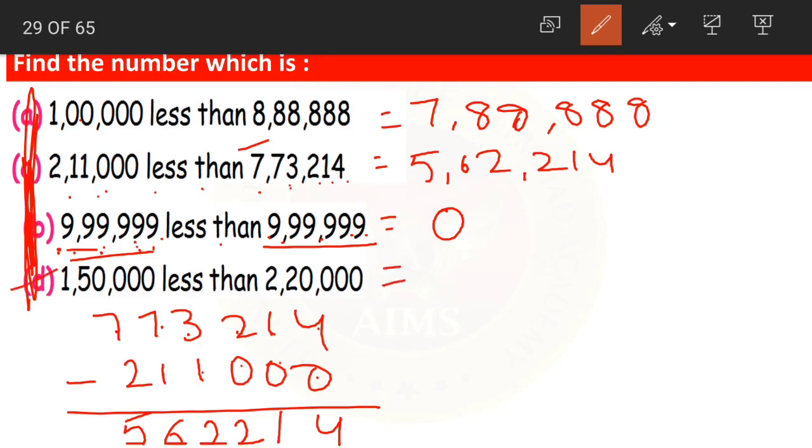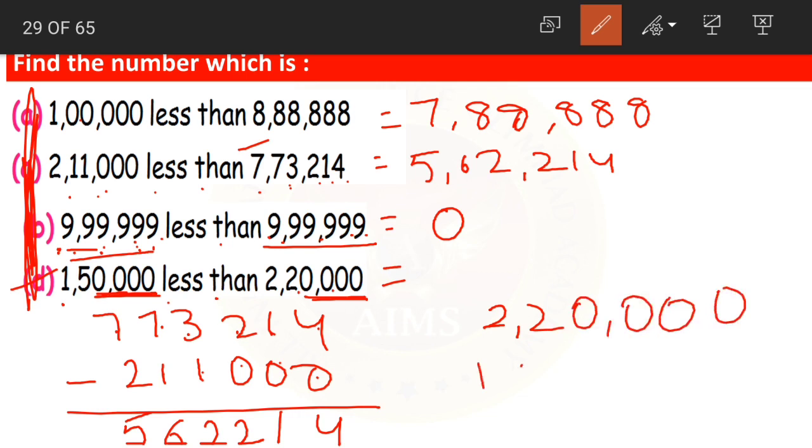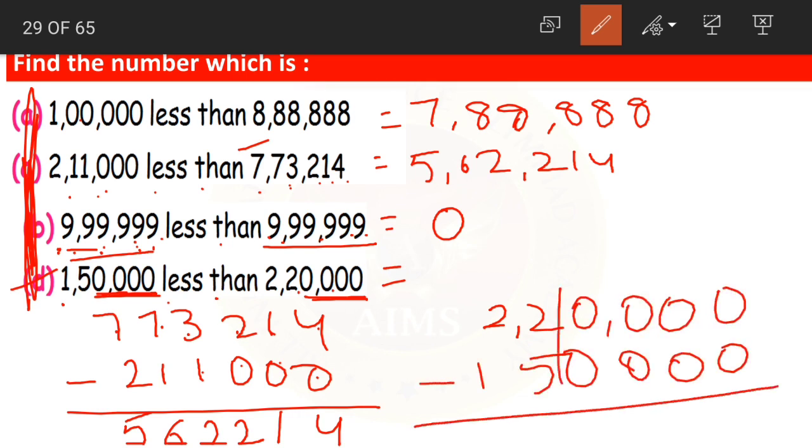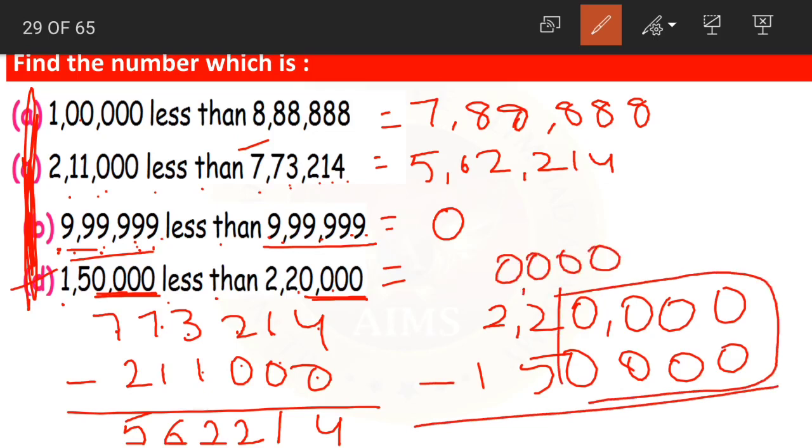Now coming to the last question, number D. 1,50,000 less than 2,20,000. Now again, you remember oral addition, right? In the same mental addition, in the same way mental subtraction also can be done here. Now here we are having 4 zeros, right? Let me write here 2,20,000, 1,50,000. Yes, when we subtract, we are having 4 zeros same. So I'll write 4 zeros in the answer directly. Now what are we left with? We are left with only 22 minus 15.